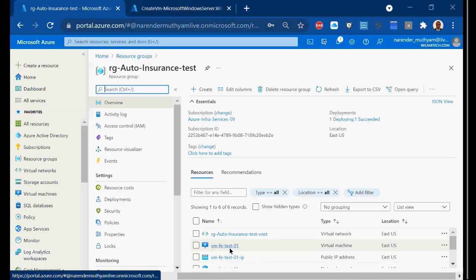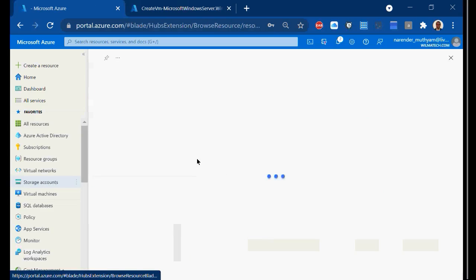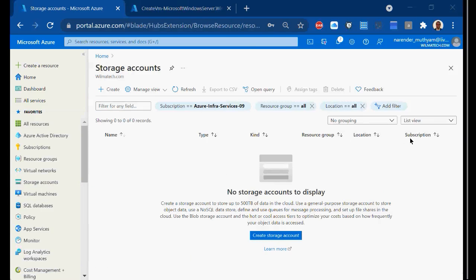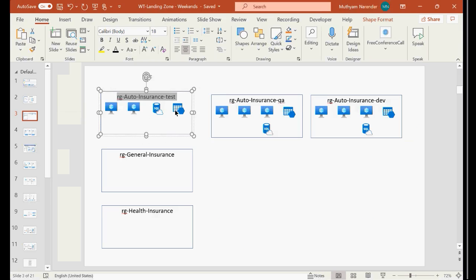Since we have built only one VM so far, it is showing one VM. And same way, if I want to build a storage account in the same RG, because as per this application requirement I need a storage account and SQL also, right?